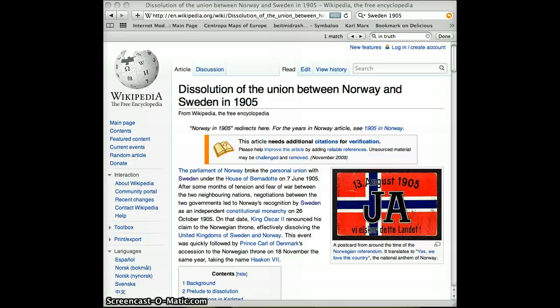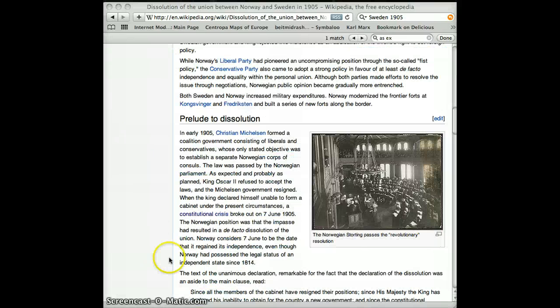Finally, the B stands for bias. Reading this article, it appeared as though the writer or writers favored Norway in that it made Sweden seem like the worst country of the two.